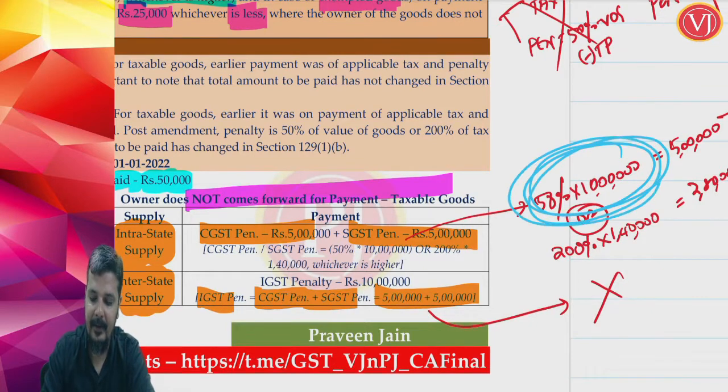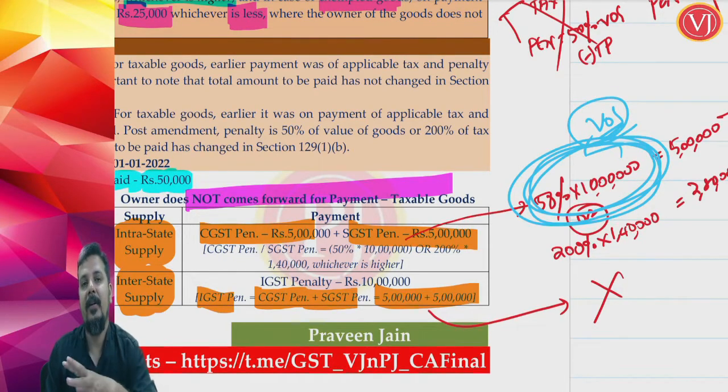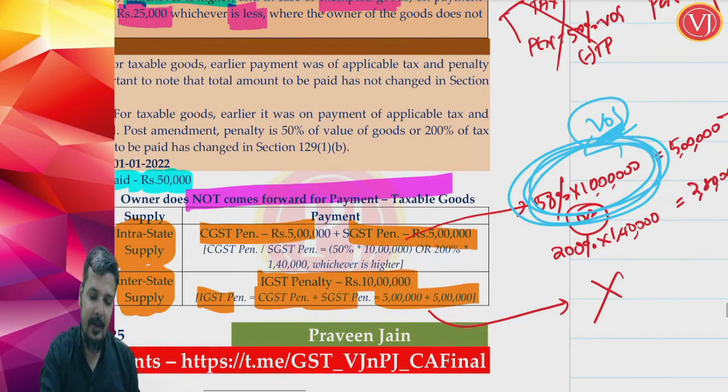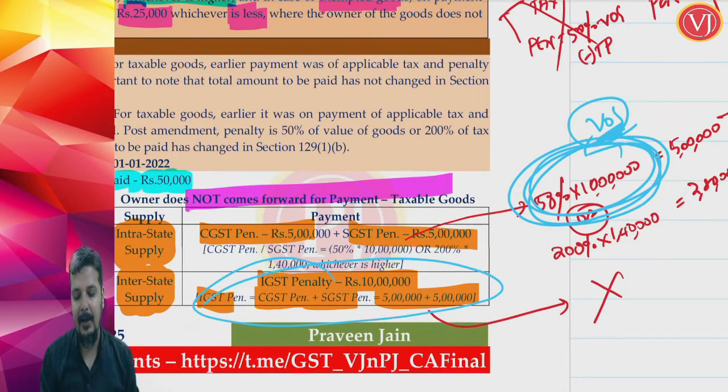Understand that when I say 50% of the value of the goods, the value of the goods, whether it is CGST or SGST or IGST, is the same. So I cannot go with the same formula here. I have to add up IGST penalty. So whenever some penalty is based on the value of the goods, you have to find only CGST penalty and SGST penalty. IGST penalty will be the addition of CGST penalty and SGST penalty, which will be 10 lakhs.